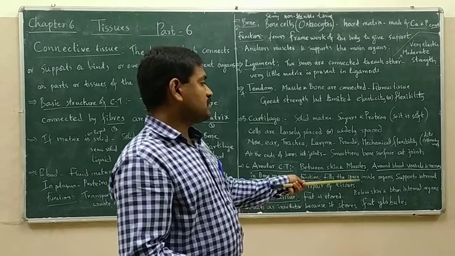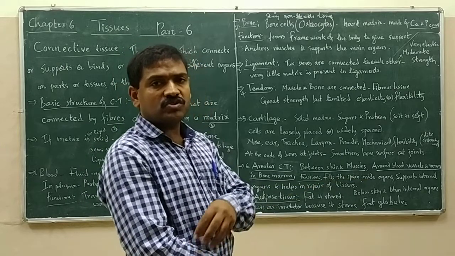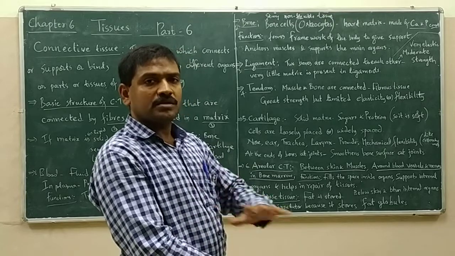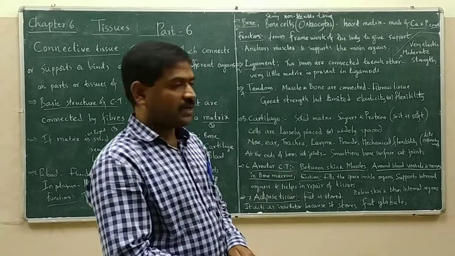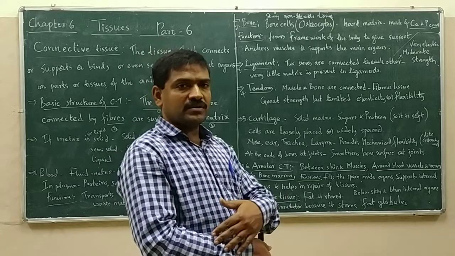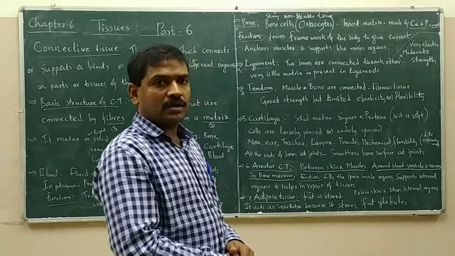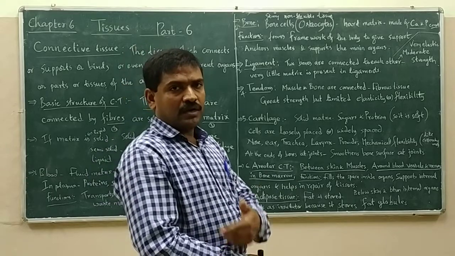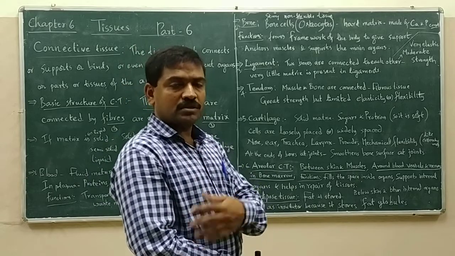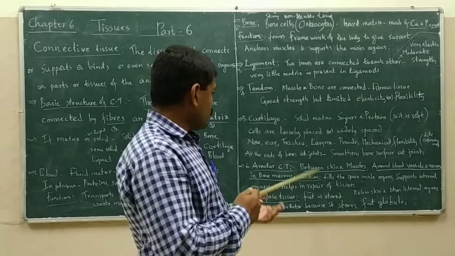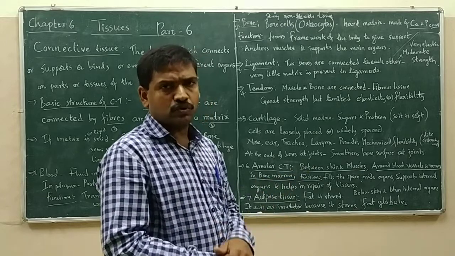It fills the space inside the organs. Between the skin and muscle there is some space. That space is filled with areolar connective tissue. Around the blood vessels and other parts there is some space. That space is filled with areolar connective tissue. Around the nerves and the remaining tissues, there is some space. That space is filled with areolar connective tissue. It is mainly a filling tissue, you can say.